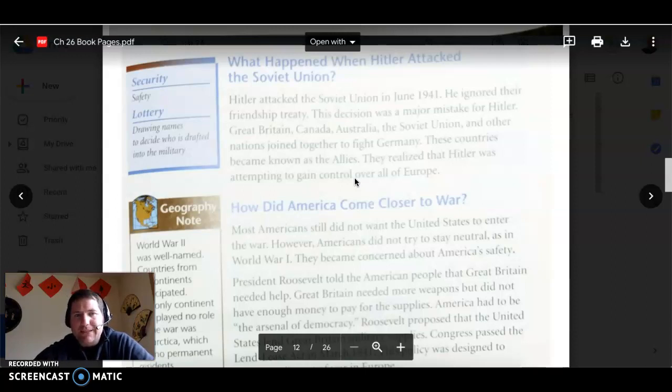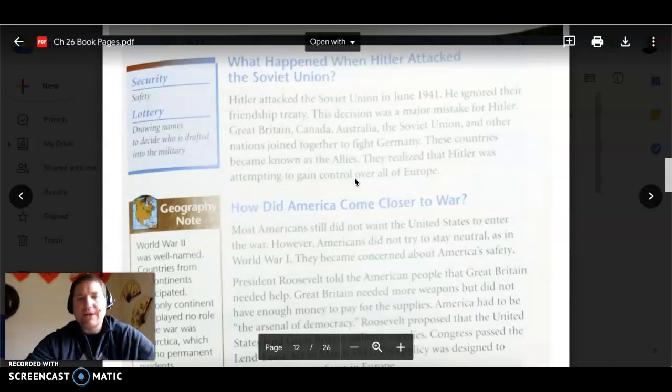Next one is lottery. Say lottery. Drawing names to decide who is drafted into the military. Usually, when we think of the lottery, we think of winning a bunch of money. This is kind of the same and kind of the opposite. In this case, if your name is drawn, you have to join the military, whether you want to or not.